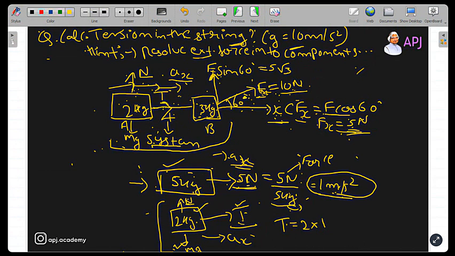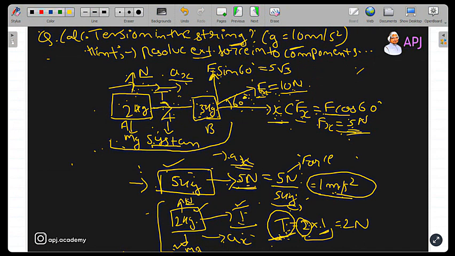You already know by the FBD that the net force in horizontal direction is tension only and nothing else. So tension is equal to 2 into 1, mass 2 multiplied by acceleration 1. So your tension will be 2 Newton and not 50 Newton.